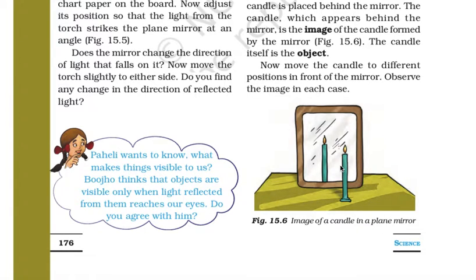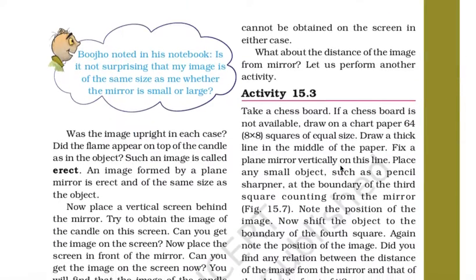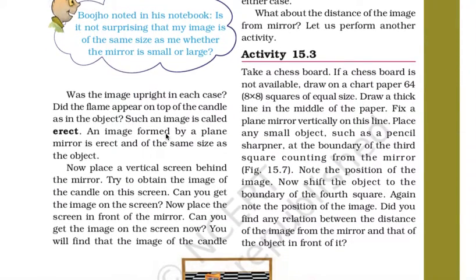So here you can notice one more thing: what is the characteristic of a plain mirror? In a plain mirror, the image formed has the same size, same color and same distance as the object. An object is a thing that you place in front of a mirror. Was the image upright in each case?